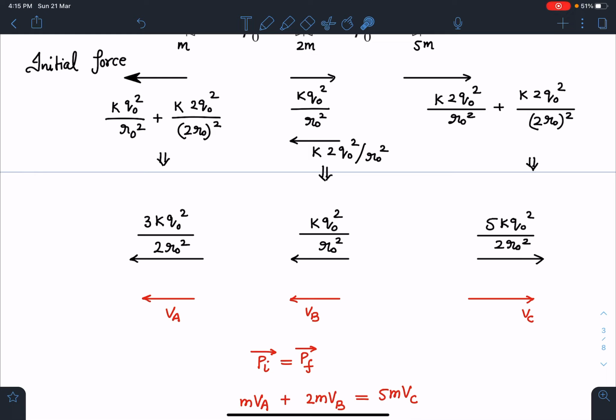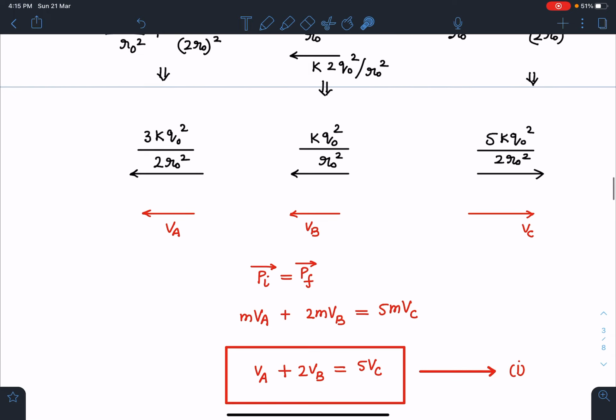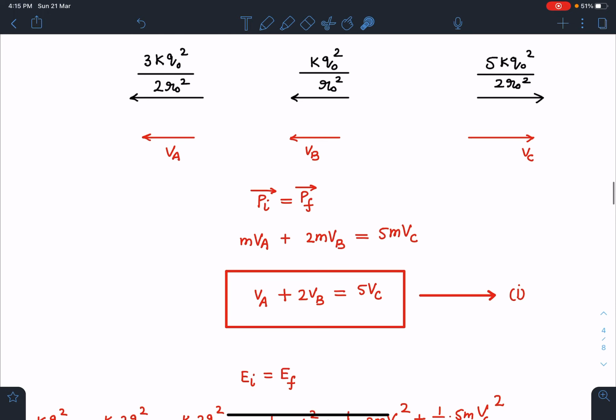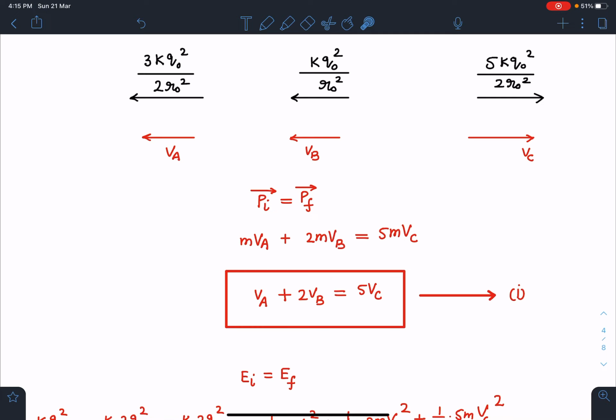So if I apply conservation of linear momentum, initial momentum is 0, finally minus MVA minus 2MVB plus 5MVC. When I simplify, I'm going to get this first equation, which is VA plus 2VB is equal to 5VC. This is my equation number 1.